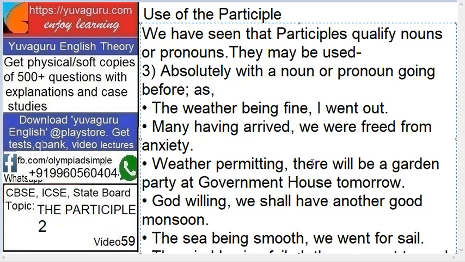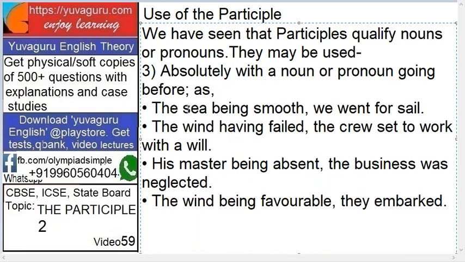Weather permitting, there will be a garden party at the government house tomorrow. Permitting is a present participle and weather is a noun. So the noun is before this participle. God willing. Willing is a present participle and God is a noun. Same: the sea being smooth. Being is a present participle and sea is a noun. The wind having failed. Having is a present participle and wind is a noun. See this, noun or pronoun going before. It's always before this participle. The master being.